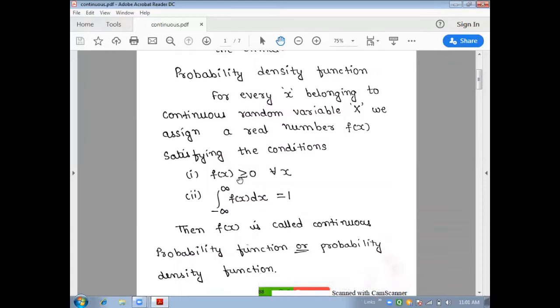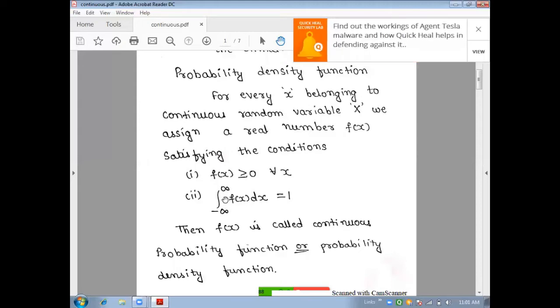When we have f of x greater than or equal to 0 and the second condition, the integral from minus infinity to plus infinity of f of x dx equals 1.